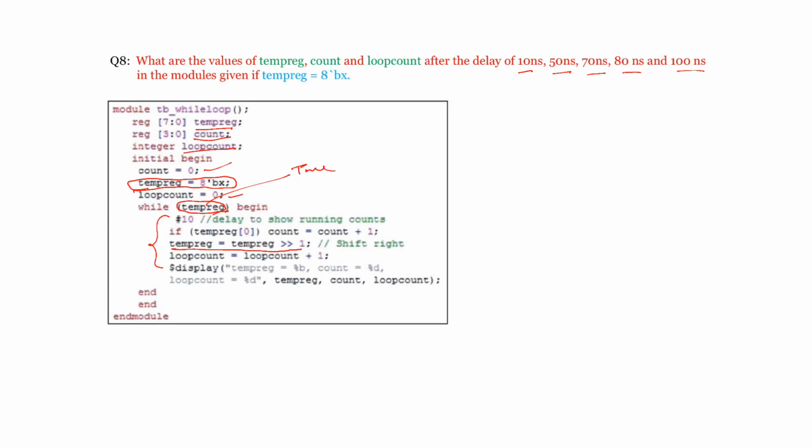So the while condition, whatever you write, will give either false or true. It will be true if the temp register value is equal to 1 or more than 1. That means it may be 101xxxx1xxx.